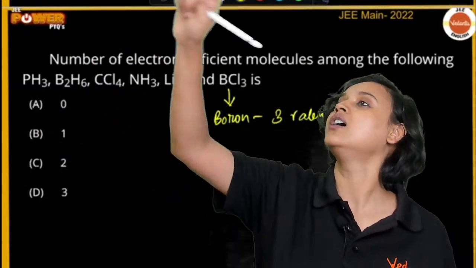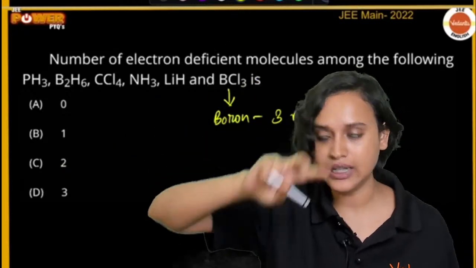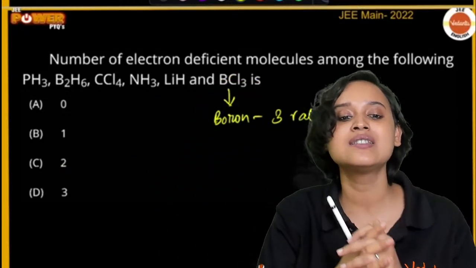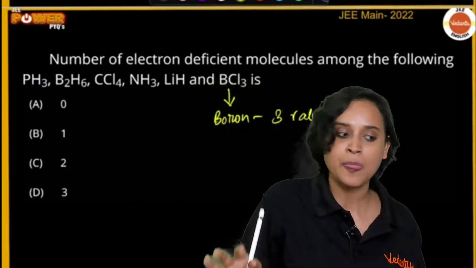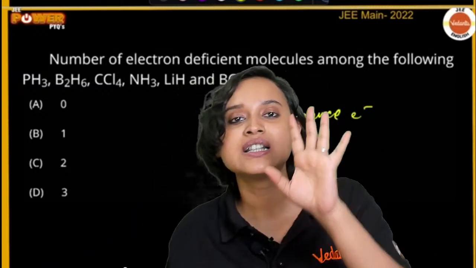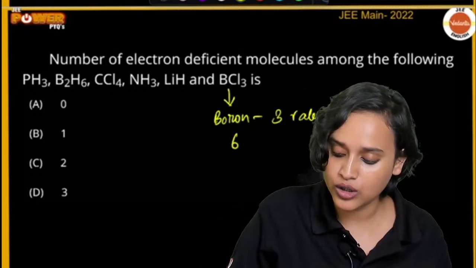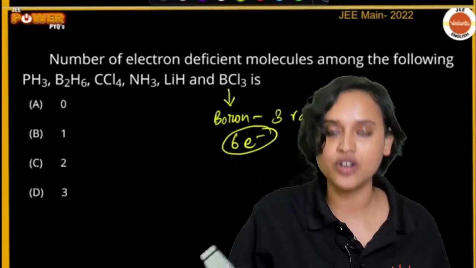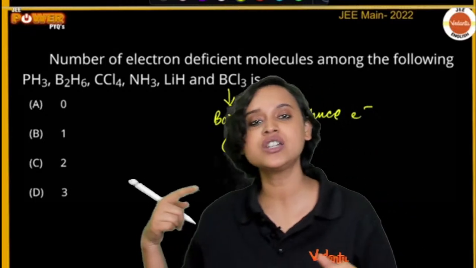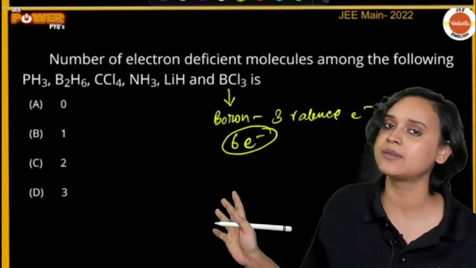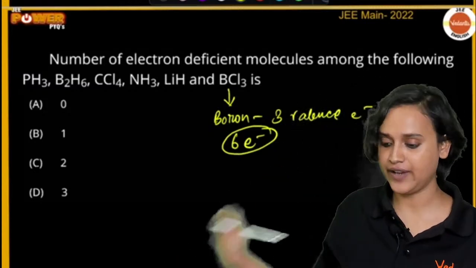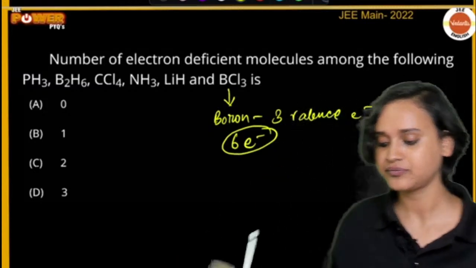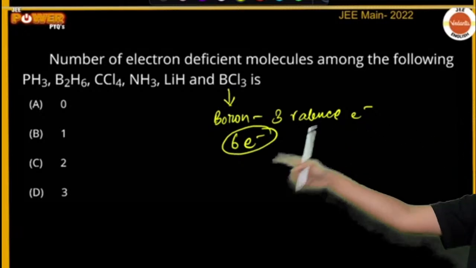In that molecule, boron will only have 6 electrons, so it does not fulfill its octet and cannot complete it. It remains electron deficient.